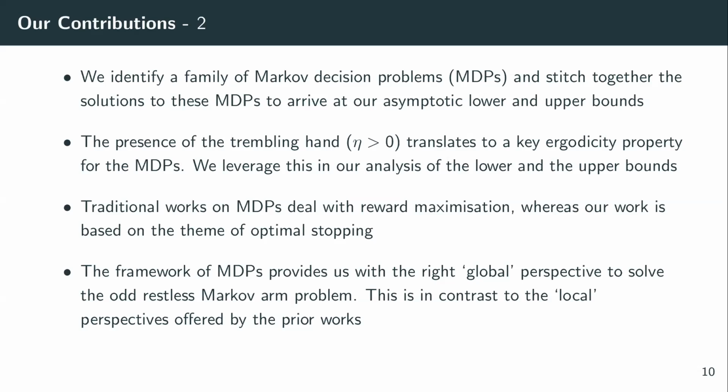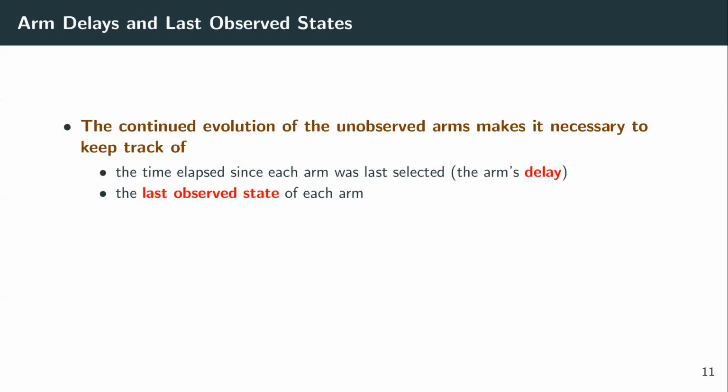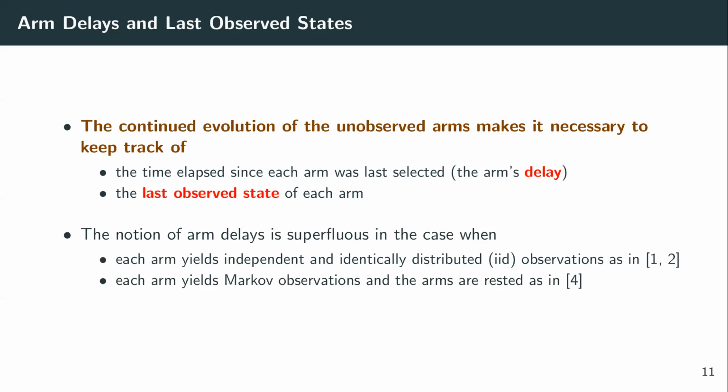Now, this brings me to highlight a key distinguishing feature of the setting of restless arms, which is that of arm delays and last observed states. Because each arm continues to evolve whether or not it is observed, it is important for the decision maker to keep track of the time elapsed since each arm was last selected, which we call the arm's delay, and the last observed state of each arm. Notice that the notion of arm delays is superfluous when either each arm yields IID observations or when each arm yields Markov observations and the arms are rested.